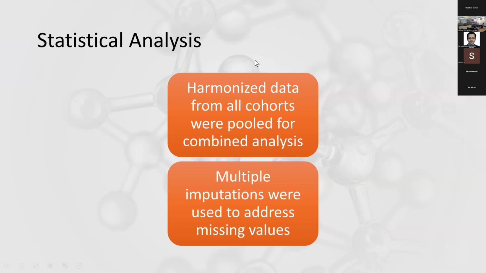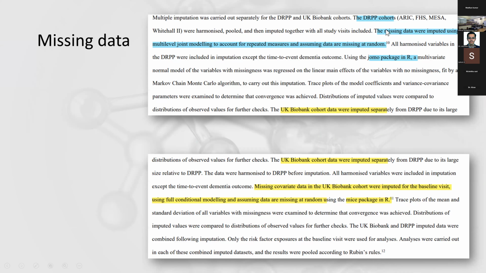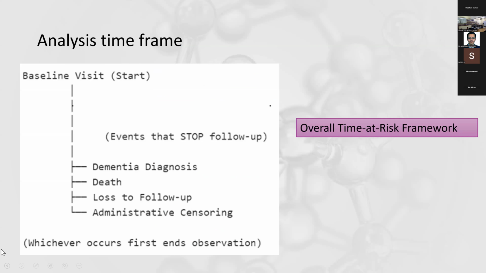Now, the next part is the statistical analysis. So we saw how the harmonized data from all the cohorts were pooled for combined analysis. And what do they do with missing values? They have done something called multiple imputation. The DRPP cohort, the 4 studies in that, use multi-level joint modeling to account for repeated measures. They use the JOMO package in R. The UK Biobank has used full conditional specification for missing data, and they have used the MICE package in R.